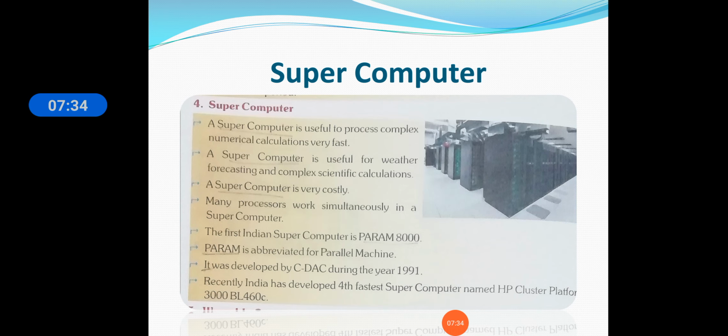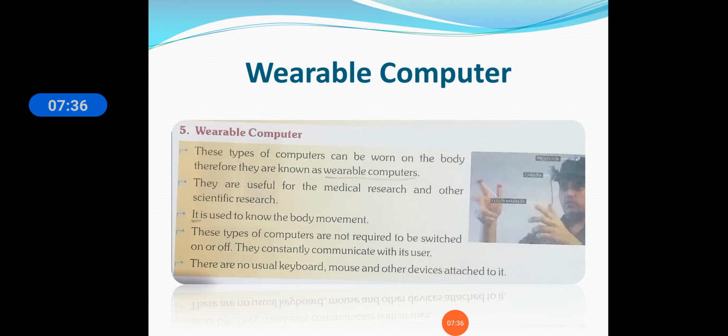So that was the supercomputer. Next are the wearable computers, which we are going to see. What is a wearable computer? This type of computer can be worn on the body, therefore they are known as wearable computers. We can put them on our body and make use of them.